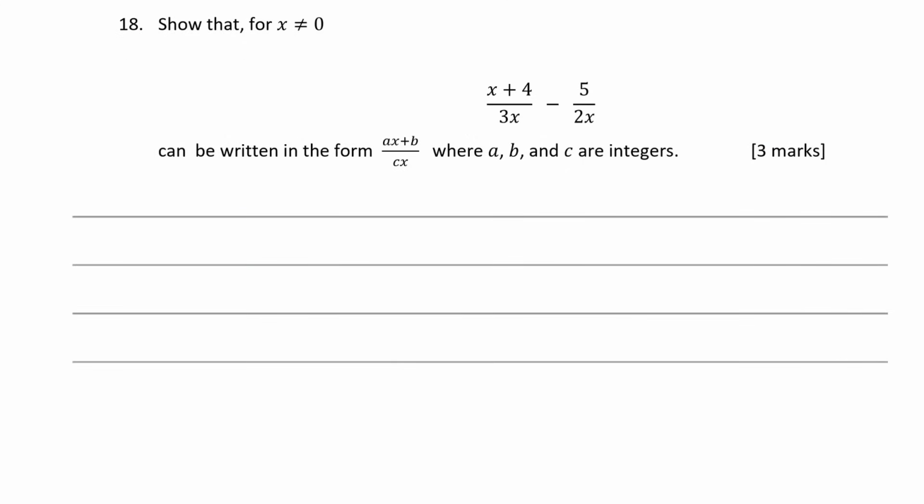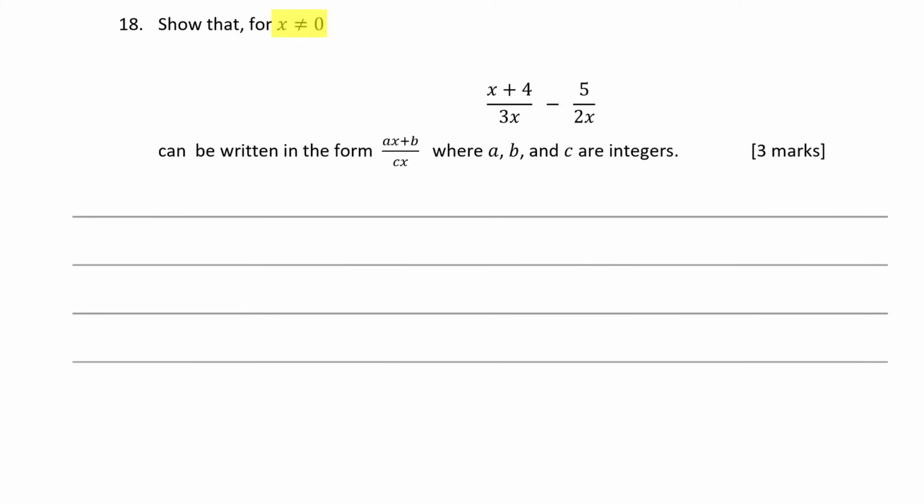Question 18, show that for x not equal to 0, x plus 4 divided by 3x minus 5 over 2x can be written in the form ax plus b over cx, where a, b, c are integers. Now don't worry too much about this bit, they have to put that in there, otherwise you're going to get division by 0, aren't you? Because I've got x plus 4 divided by 3 lots of 0, which if you've ever typed division by 0 into your calculator, you know is undefined. So that is all just really excluding that as a possible solution, just so that you're not dividing through by 0.